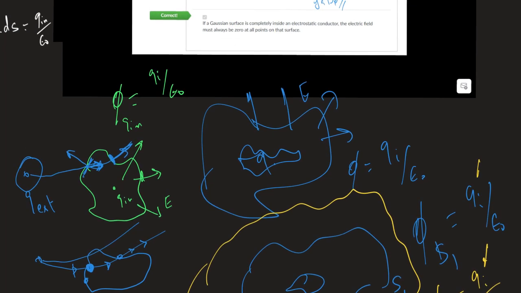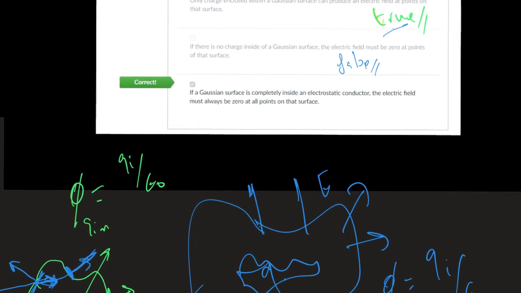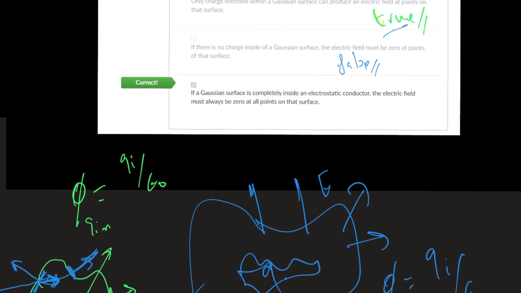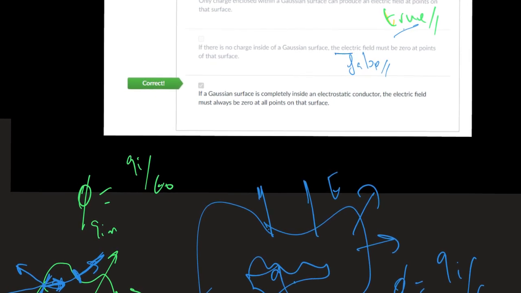So let me read it again. If there is no charge inside a Gaussian surface, so nothing is inside, the electrical field must be zero. Why should the electrical field be zero? False. Okay? And now let's read the last option.